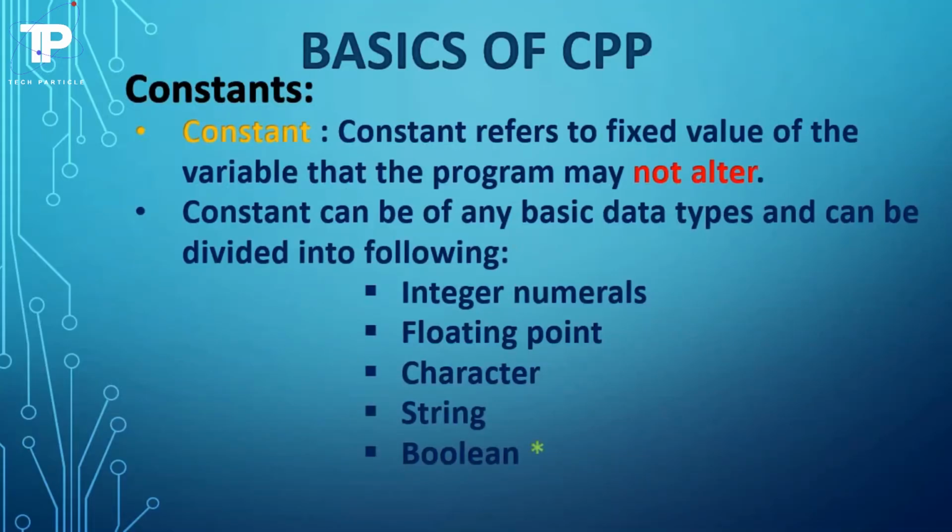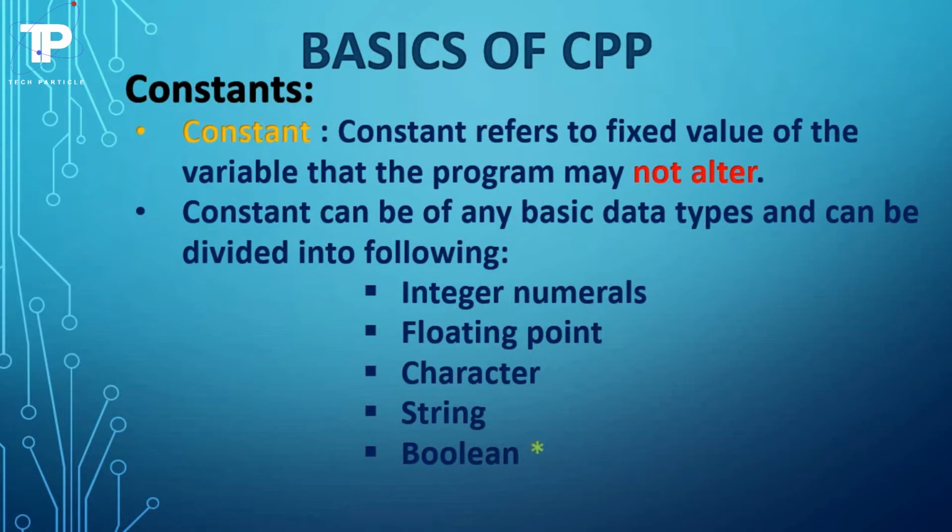As the name suggests, the name constant is given to that variable or value in C or C++ programming language whose value cannot be modified once the value is defined. Means constants refer to the fixed value of the variable that the program may not alter.